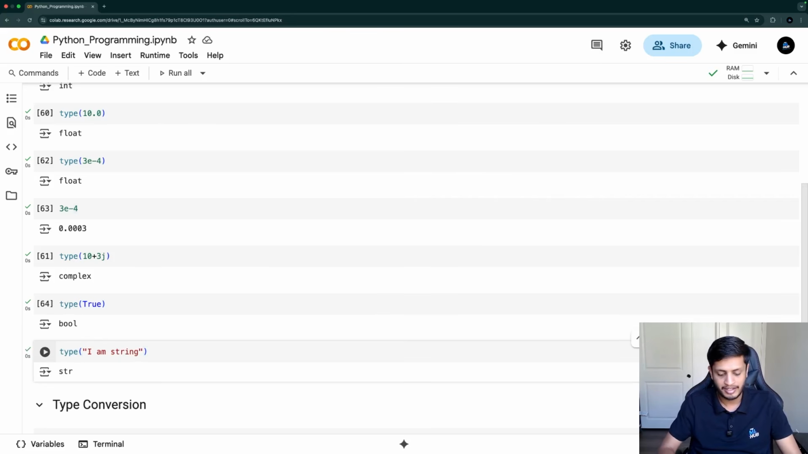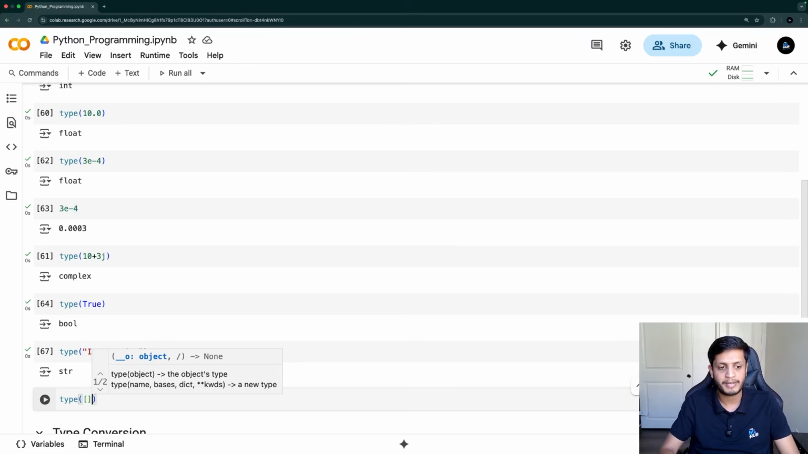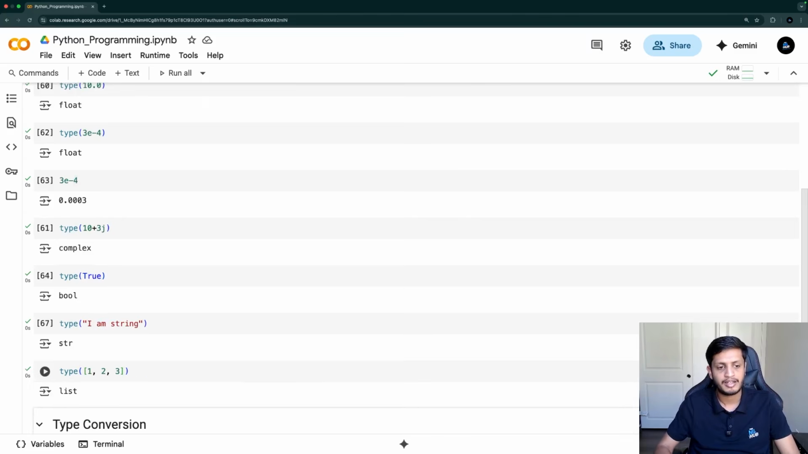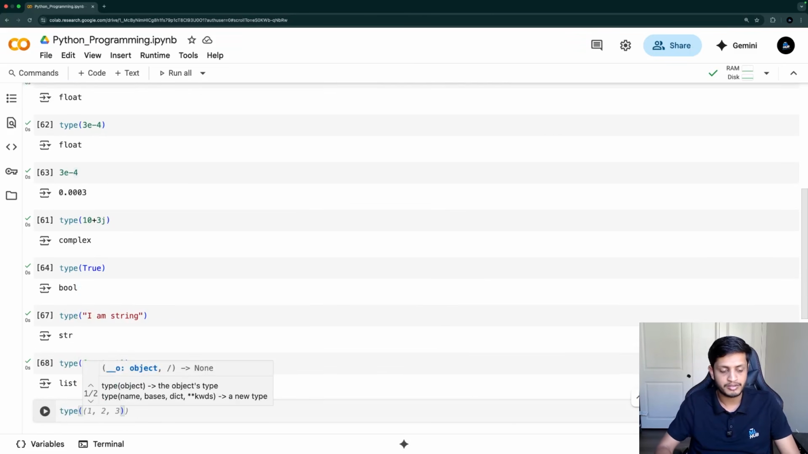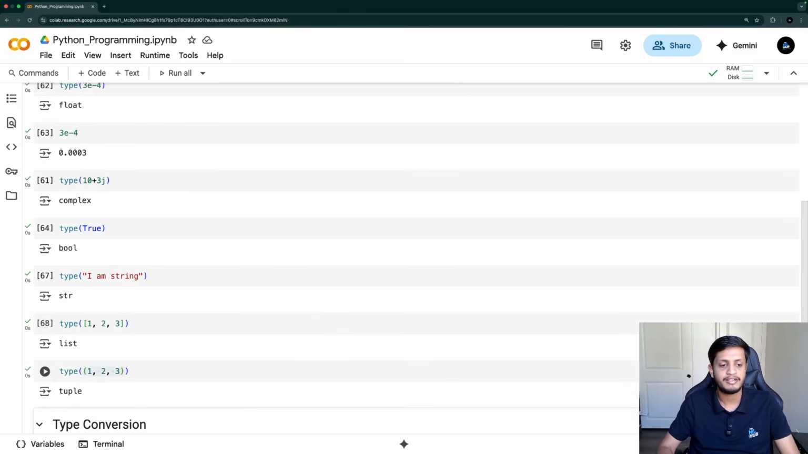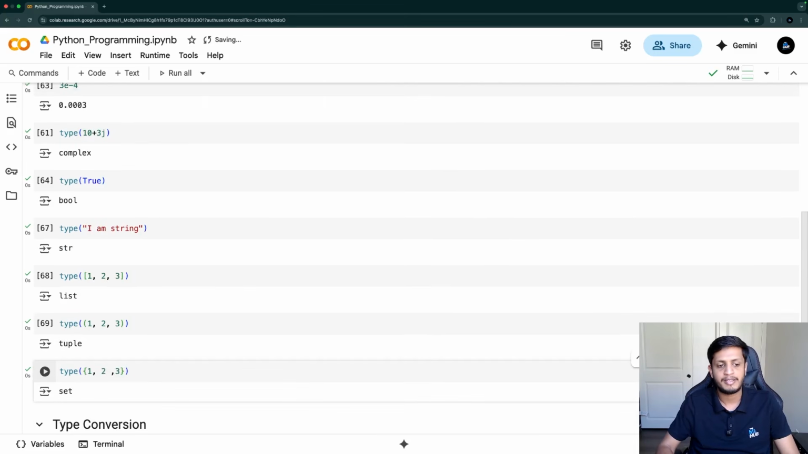Now to create a list, you have to use square brackets. So in square brackets you can create a list, let's say 1 2 3, and if I print the type of it, it will be a list. Similarly, to create a tuple, you need to use round brackets. So in round brackets, if I write 1 comma 2 comma 3, its type will be a tuple. And at the end, if I want to create a set containing elements 1, 2 and 3, then its type will be set.